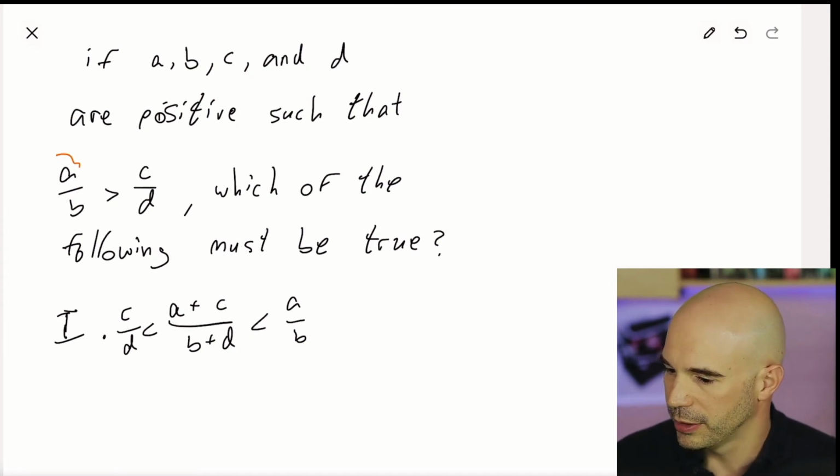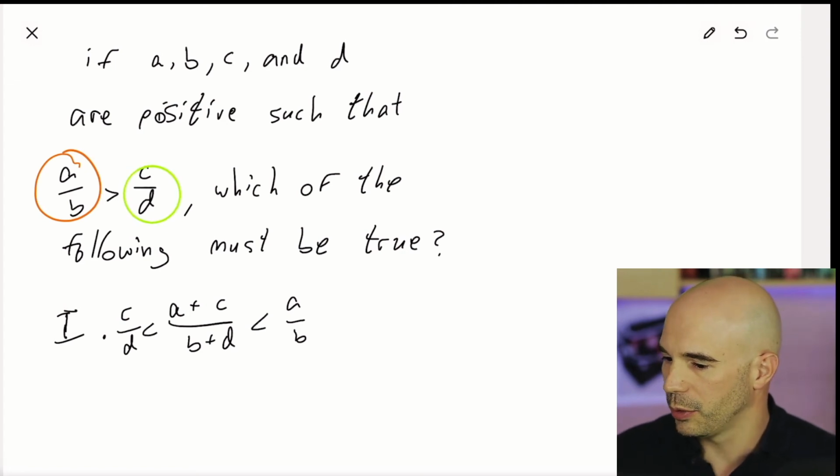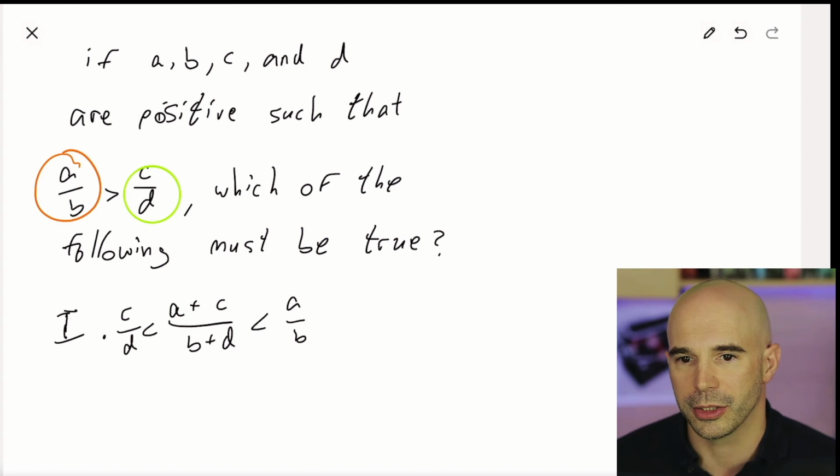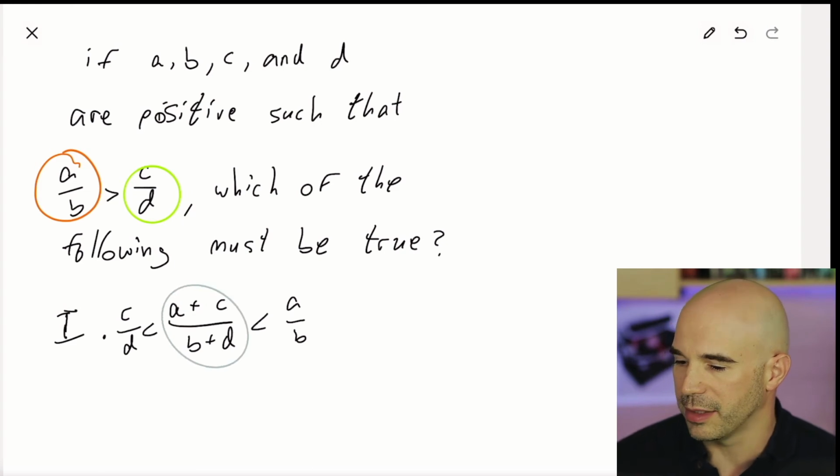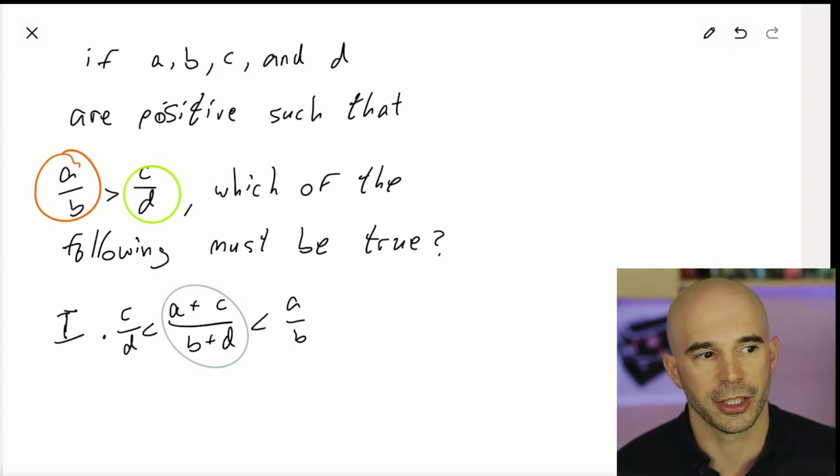We have two ratios, a big ratio and a little ratio, and we're only dealing with positive numbers, so there's no complications there in terms of the sign. And when we combine the ratios in this kind of manner, the result has to be somewhere in between the original ratios. It's a weighted average again.